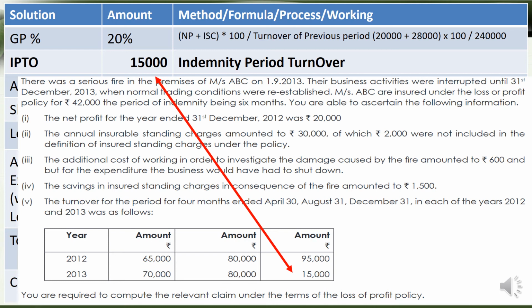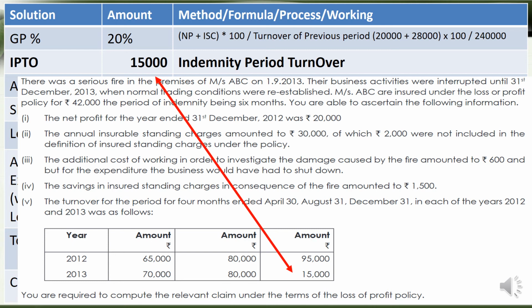which is the indemnity period turnover. And the indemnity period turnover is given here. How do we take this 15,000? It is because the fire in the premises was on 1/9/2013, so the business activities were interrupted until 31st December 2013. That means the indemnity period is from 1st September 2013 to 31st December 2013.